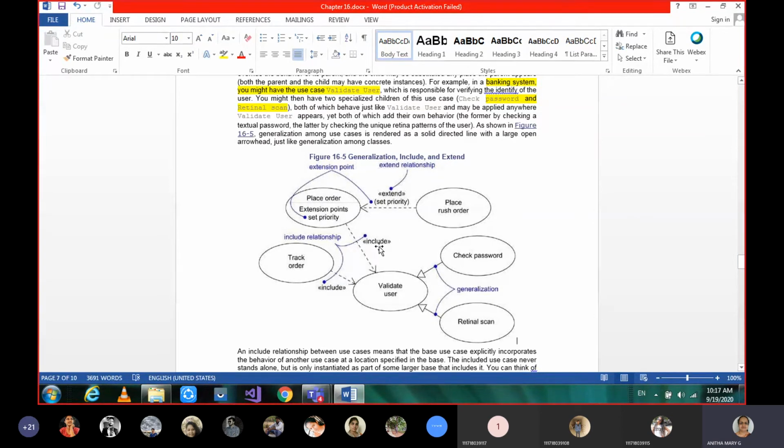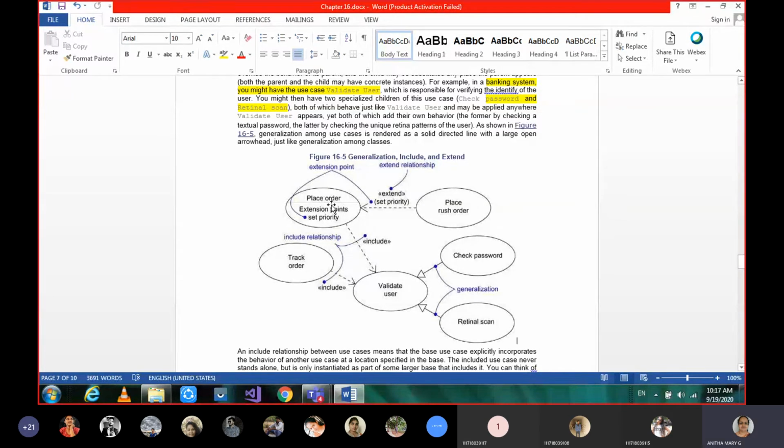So that's why we say include stereotype. Placing an order means validating a user is already included within place order. After doing that only we can do this. Okay, is that clear? So that is what we can say as include. Validating user is already included for place order. So that's why we say include stereotype of the dependency here.